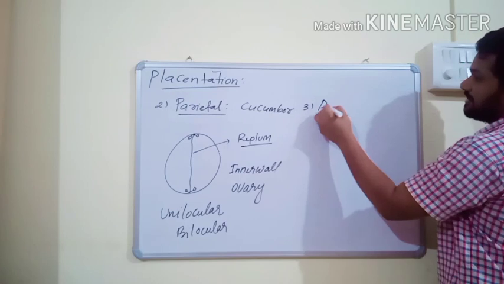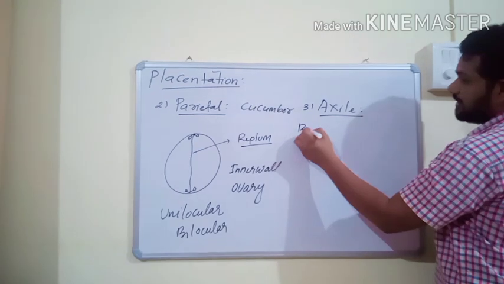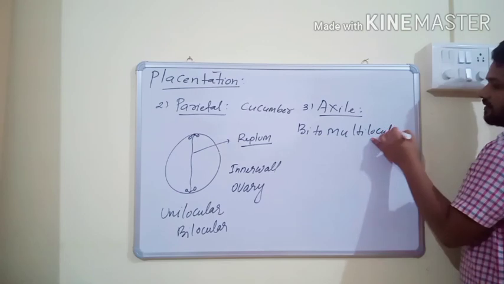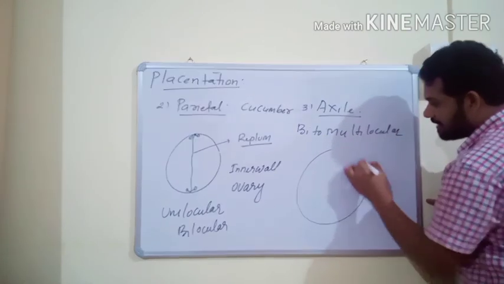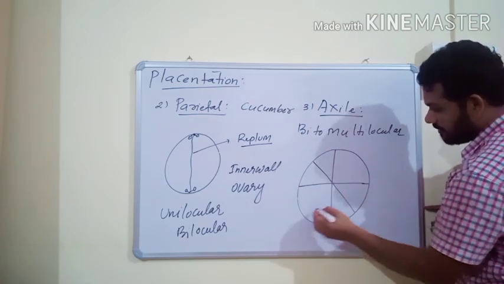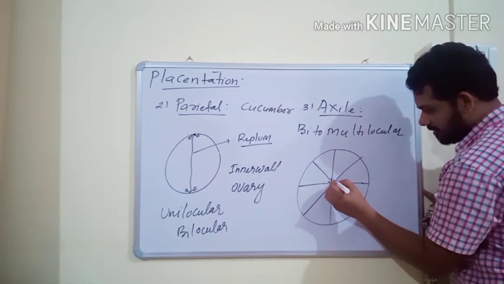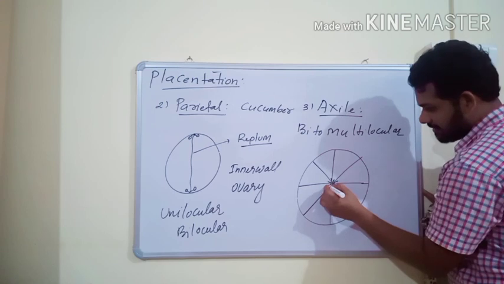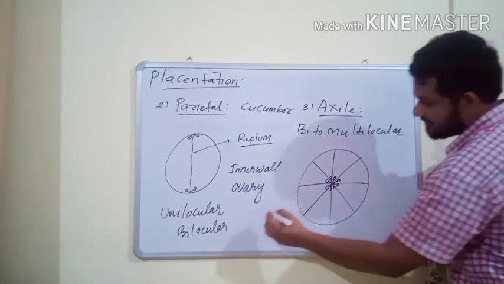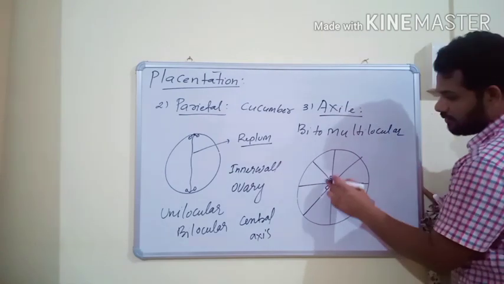Next, the third one is axial placentation. In axial placentation, the ovary is bilocular to multilocular, and the placenta develops along the central axis. Here the ovary is multilocular, so more than four locules are present, and this is the placenta. The placenta develops at the central axis and ovules are present on it.